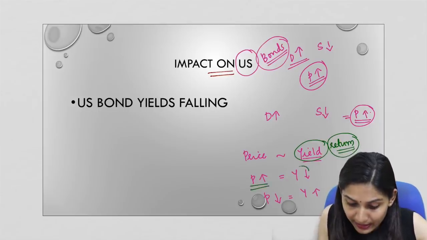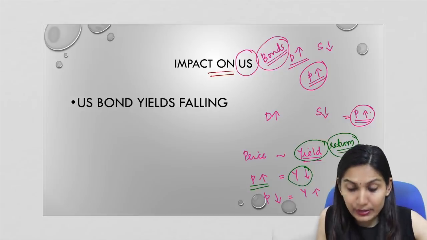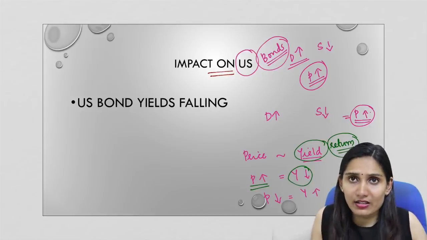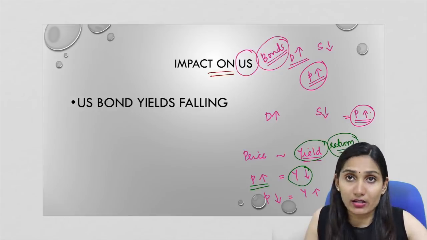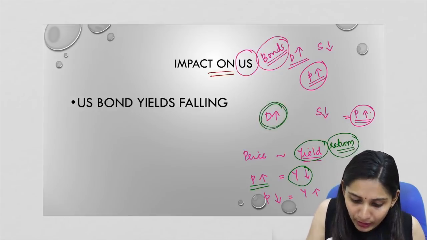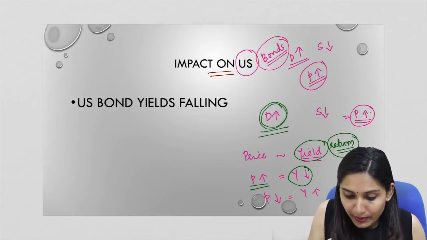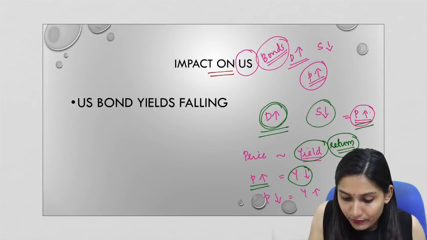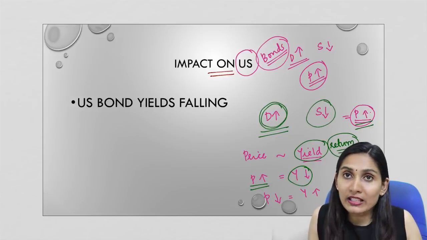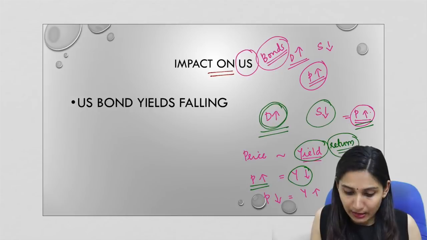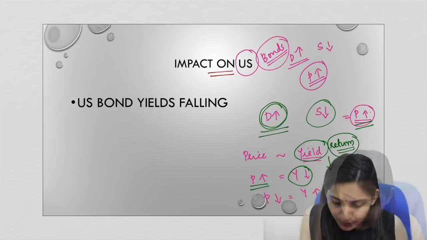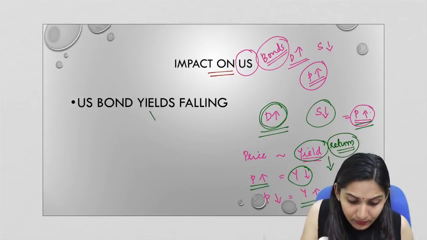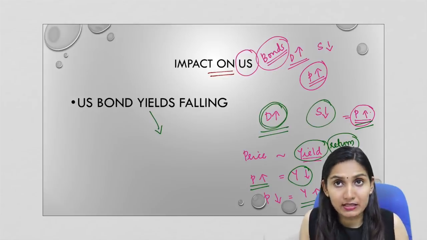So the price will increase and returns will come down. So with signals of a global recession, there will be more demand for US bonds. With more demand and limited supply, the price of US bonds will go up. With higher prices, the yield will come down. Therefore, the US economy will be impacted.